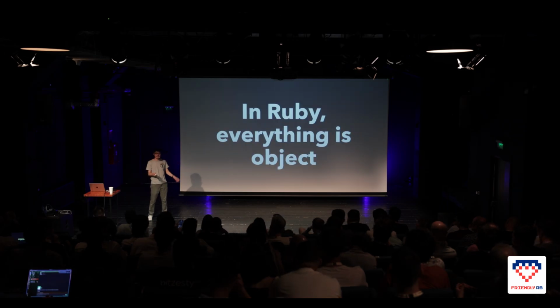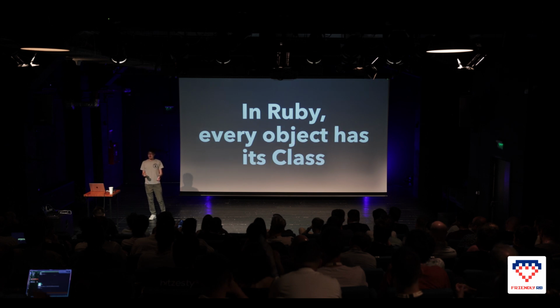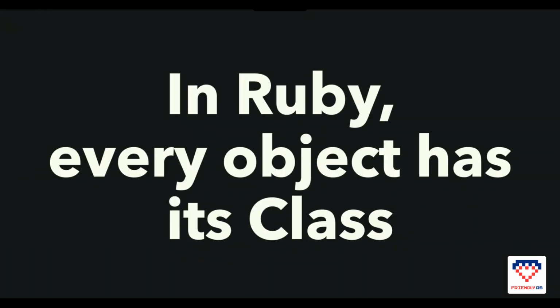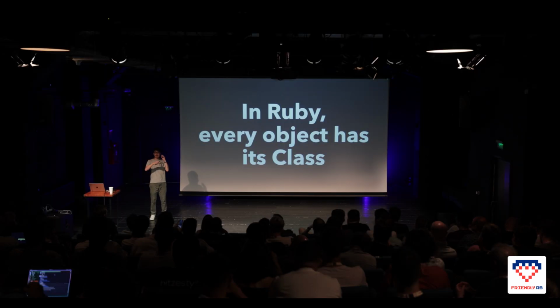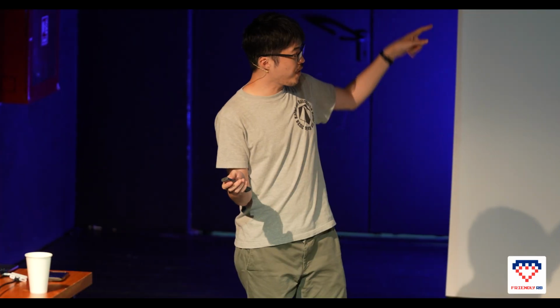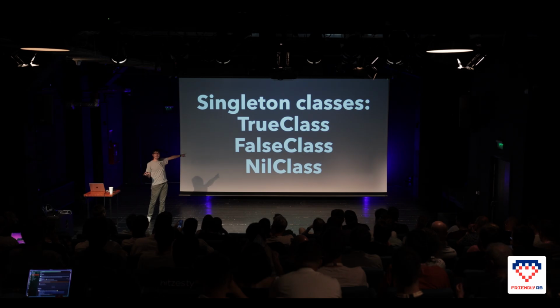So in Ruby, everything is an object, and every object has its own class. So there's no object without a class. By the way, there are 3 classes which are called singleton classes. We saw TrueClass and FalseClass, but also NilClass. And we are so annoyed by NilClass. I mean, NoMethodError on nil, that's the most annoying error in Ruby.